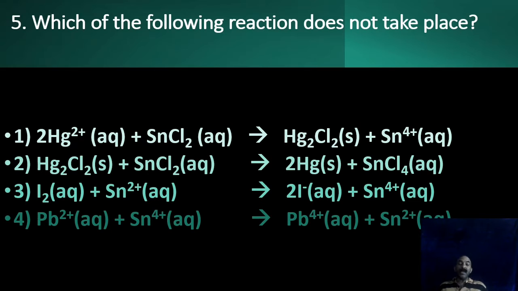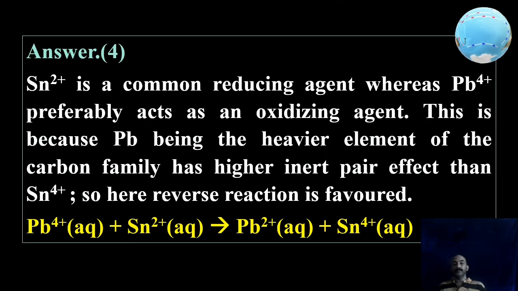Please learn the other 3 reactions by heart, which if you are not familiar with, most probably you will not be able to answer. Okay. The next one. No, the explanation is given. Sn2+ is a common reducing agent, whereas Pb4+ preferably acts as an oxidizing agent. This is because Pb, being the heavier element of the carbon family, has higher inert pair effect than Sn4+. So here the reverse reaction is favored. That reverse reaction is shown here. Pb4+ plus Sn2+ giving Pb2+ plus Sn4+.